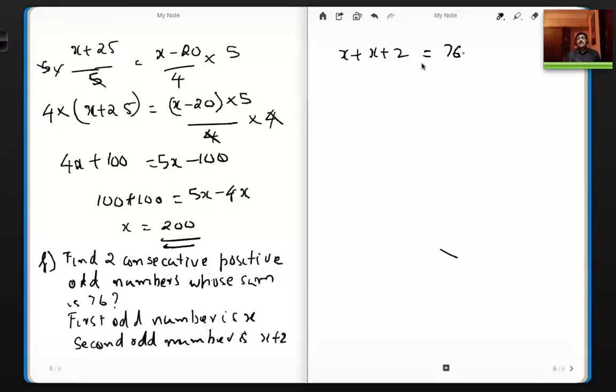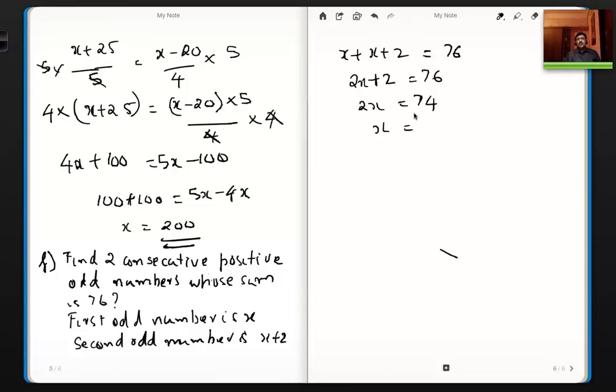So 2x + 2 is equal to 76, or 2x equal to 74,